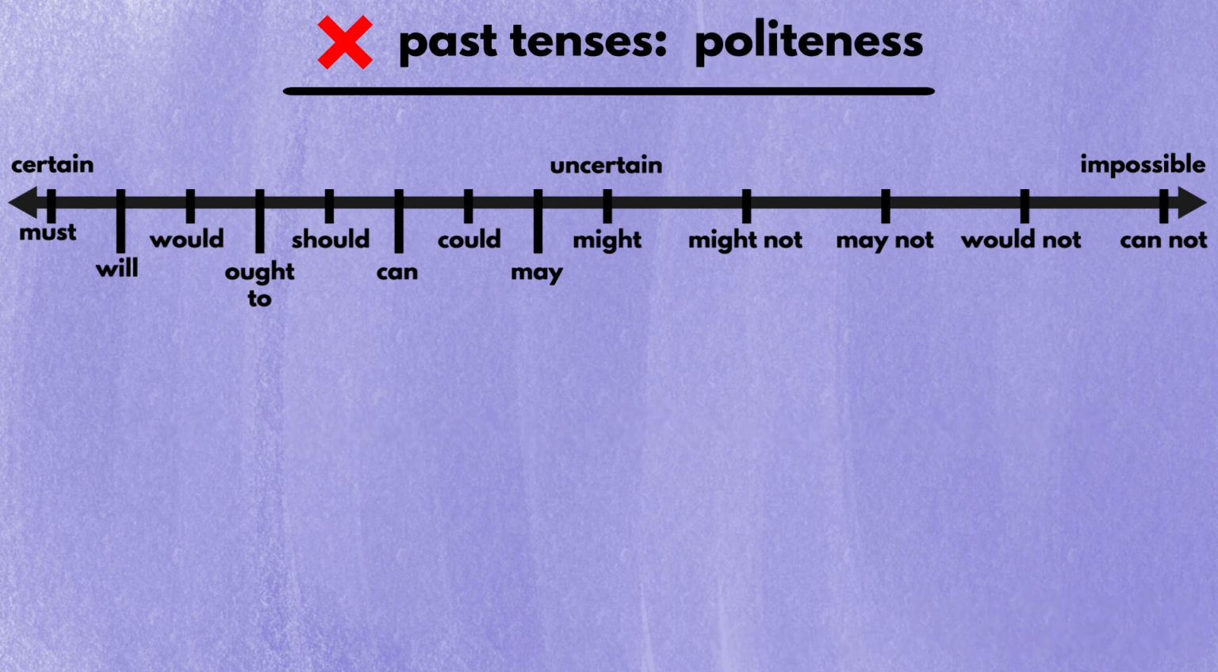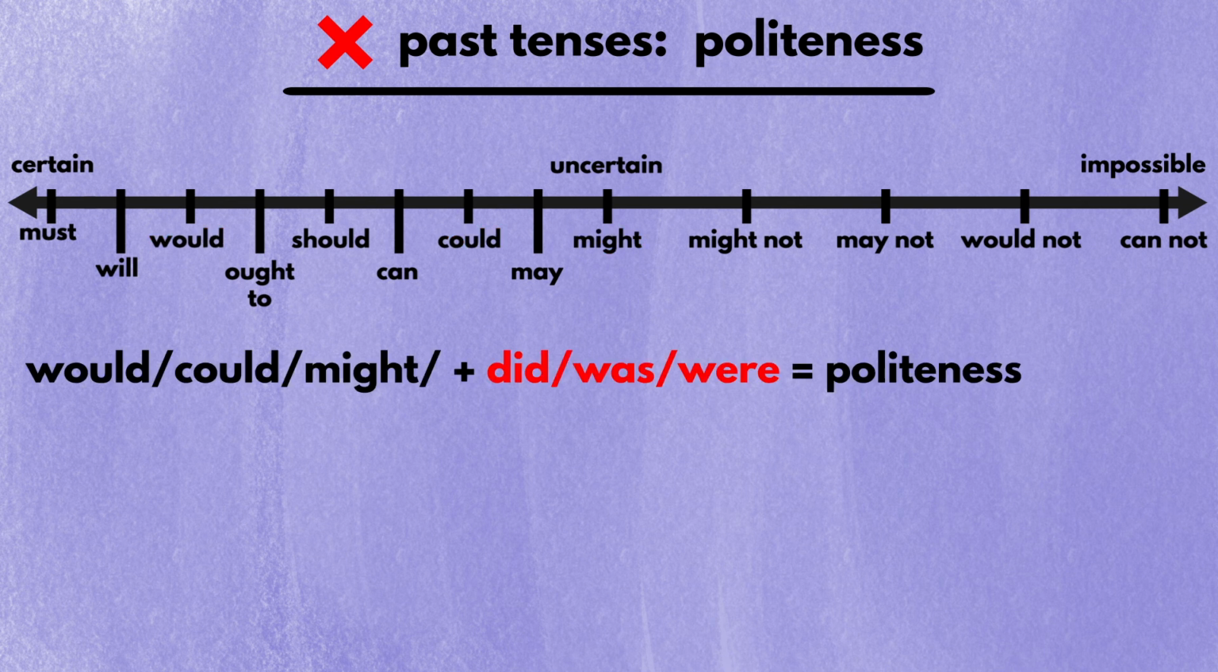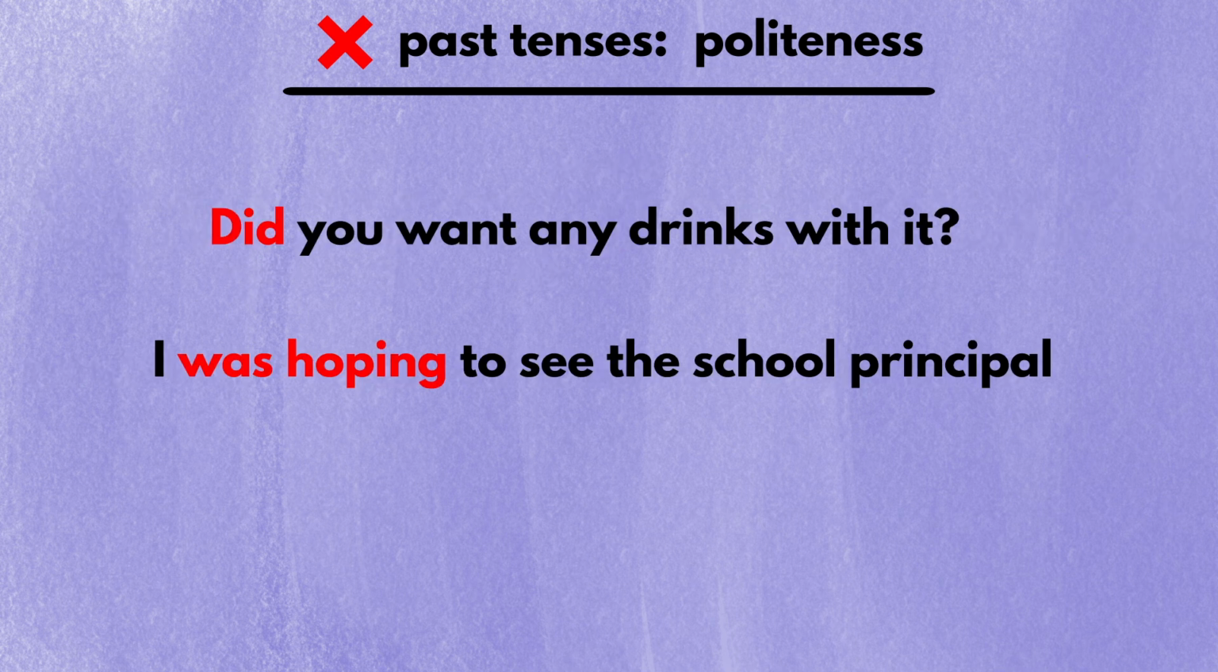The next case is when modals are used to express politeness. Because would or could or might express much weaker possibilities compared to their present forms, would and could and might are often used to express politeness. In that case, did or was or were also joins the list to talk about the current situation instead of a past one. Take these sentences for example. In the first sentence, the speaker is politely asking whether you want some drinks instead of asking whether you wanted a drink in the past. In the second sentence, the speaker is politely saying that he or she wants to see the principal now.